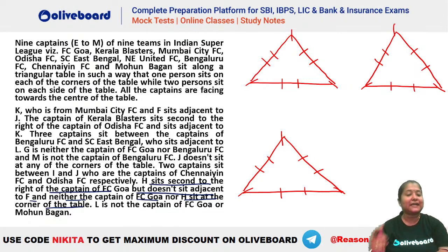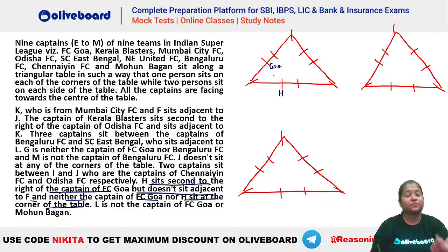So you can see that H and Goa cannot be at the corner of the table. That means H and Goa both should be along the sides, and H should be second to the right of Goa. So there is only one possibility to place your H and Goa, that is this one. So H has to be here and Goa has to be here.